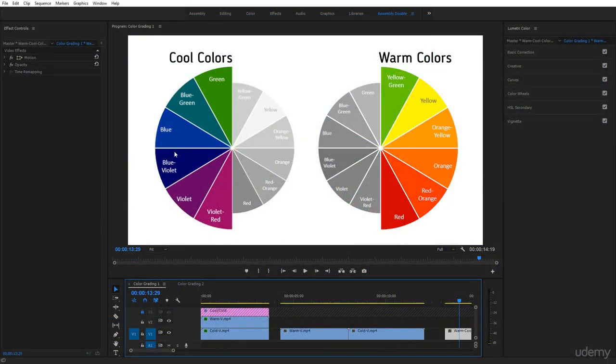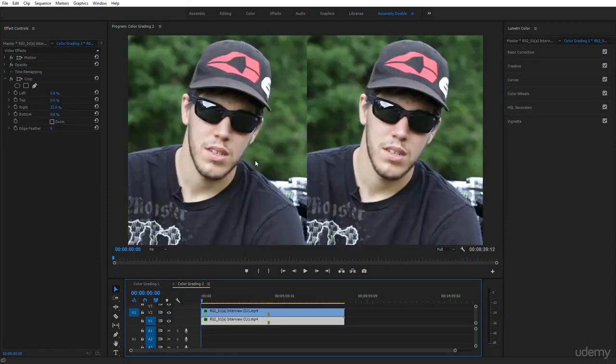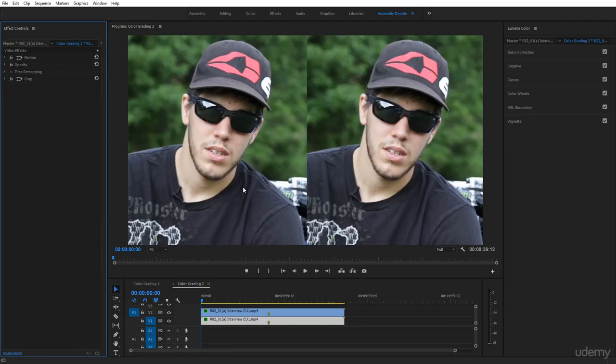This is grading, and these are the moves that you want to learn how to set. Let's go now to our guy here. I put the same video one next to the other. I use the crop effect here to crop it out and show you something similar. Now let's grade this one. I'm going to give you some examples here.